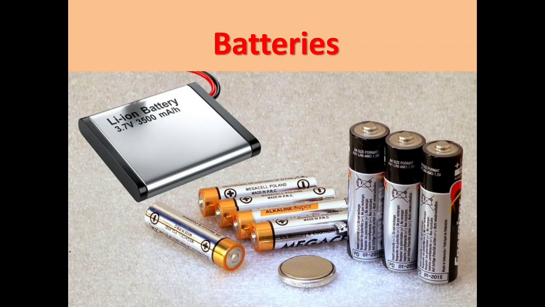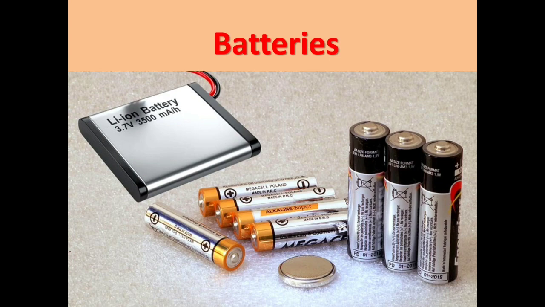So the answer is batteries. In all our day-to-day life, we use telephones and mobile phones. In mobile phones, we make use of lithium-ion batteries, and in all other remote controls that we have, of TV or air conditioner or any other remote for that matter, or toys, we make use of small cells. All these instruments or electronics make use of batteries. What are batteries? We will study. It is nothing but electrochemistry and electrochemical cells.